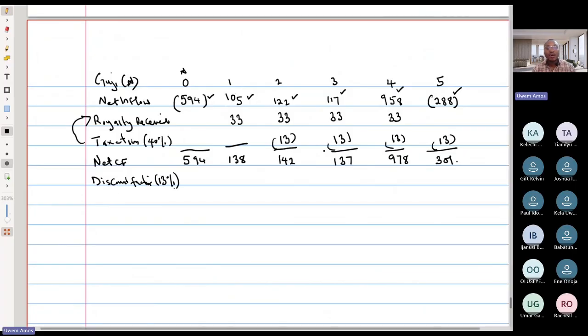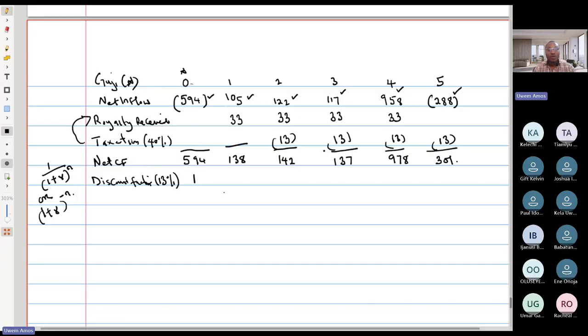Okay, guys, so let's get our discount factor. Don't forget our formula for discount factor. It is 1 divided by 1 plus the cost of capital, or the rate of return, raised to the power of n. Or is that 1 plus r raised to the power of minus n. So whichever formula you use gives you the same answer. So this is year 0. Anything raised to the power of 0 is 1.